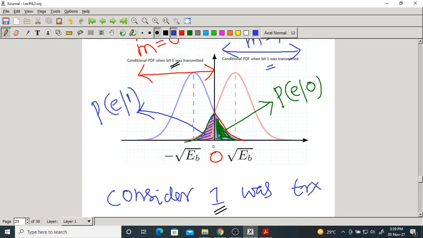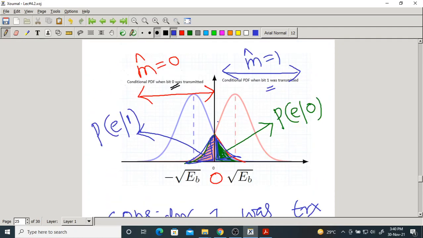Now we go by the mathematical calculations. But remember, this area indicates the probability of E given 0. This is another area that indicates the probability of E given 1. If you add them, you get the total probability of error. Why is it error?